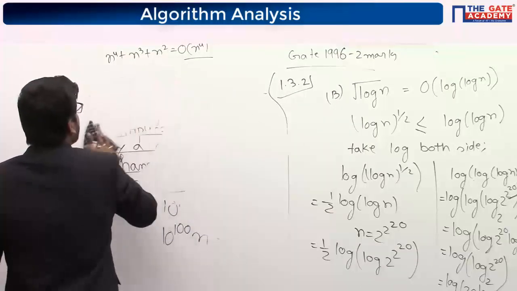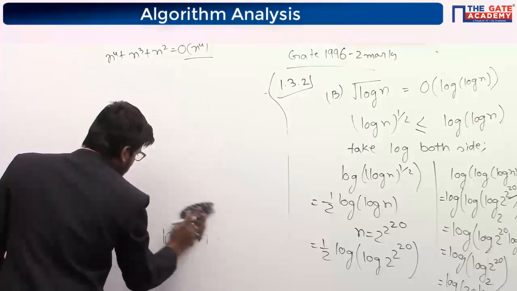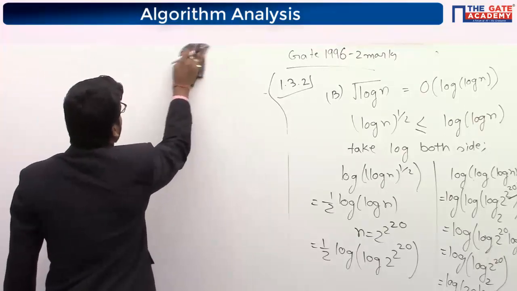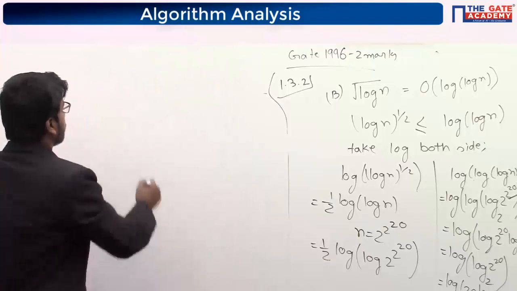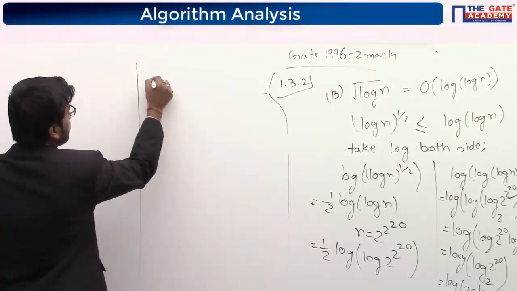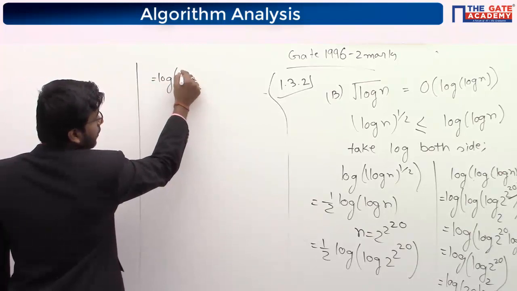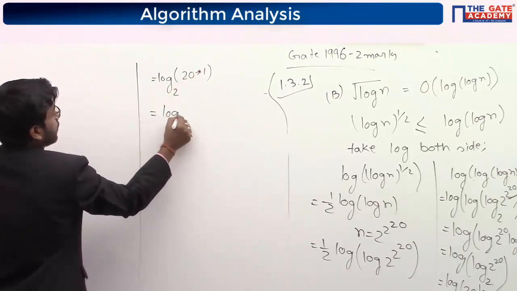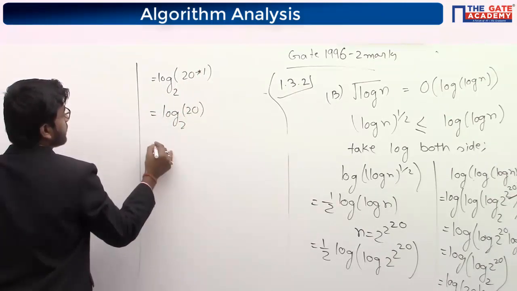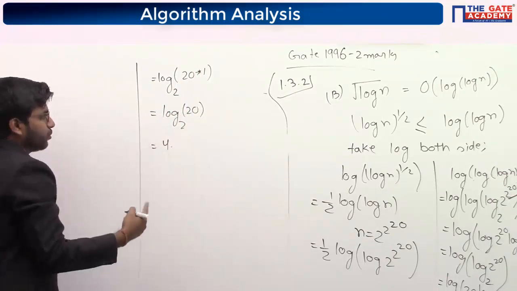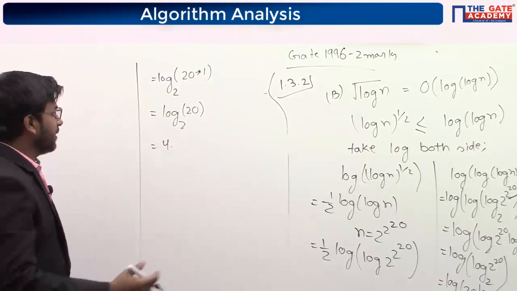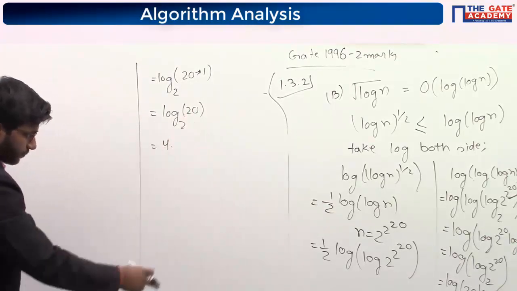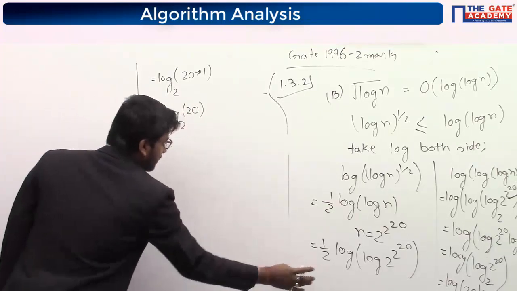So we will get log 20 into 1, base 2. Log 20 is 4 point something, because 2 to the power 4 is 16 and 2 to the power 5 is 32, so it is 4 point something. Now let's check this function.